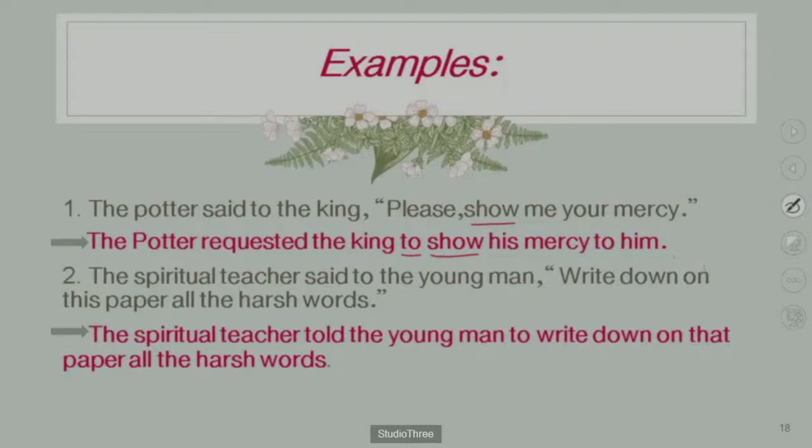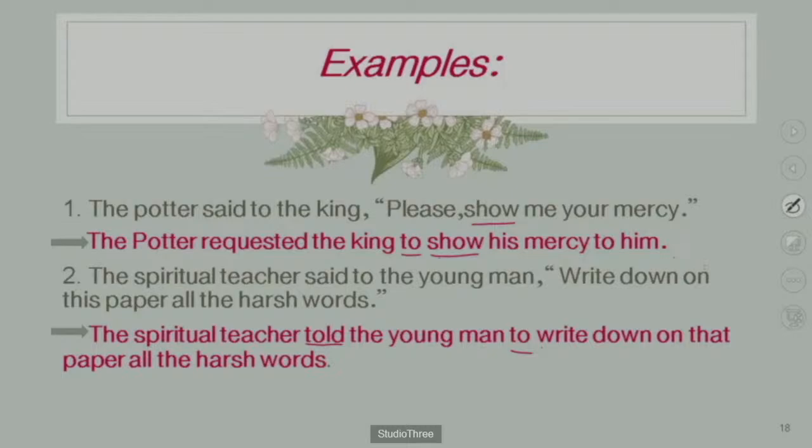He is only saying something to the young man. That means you have to use told as the reporting verb: the spiritual teacher told the young man. See guys, you are using to as a conjunction, and when you use the conjunction, obviously the word write should be in small letters, because it is not at the beginning of the sentence, it is in the middle of the sentence.